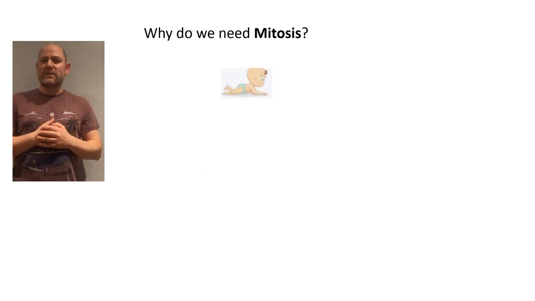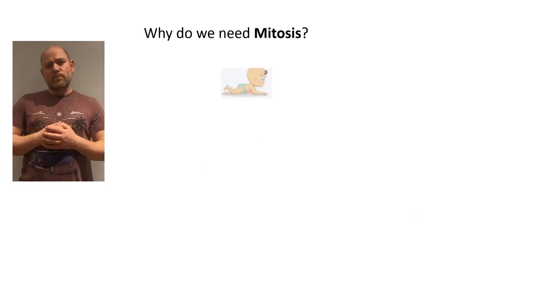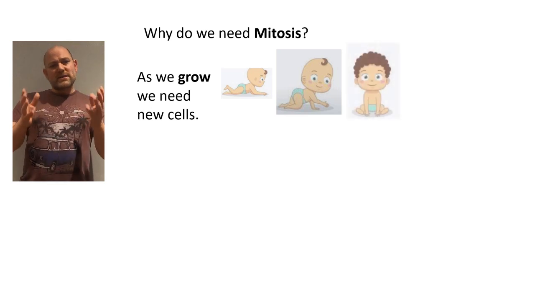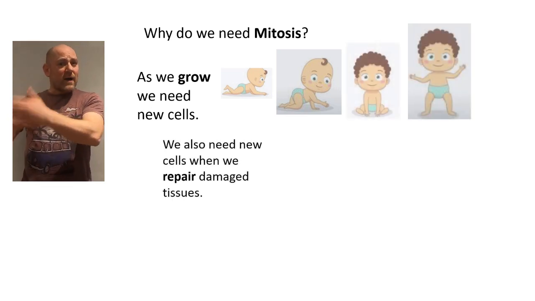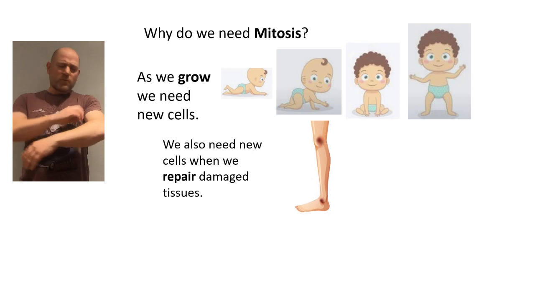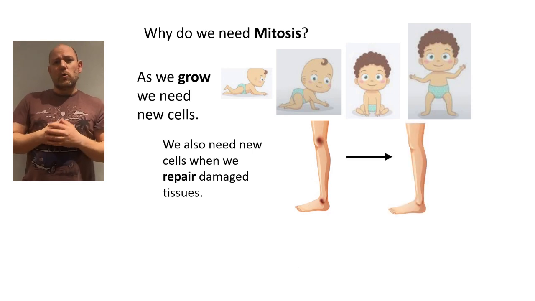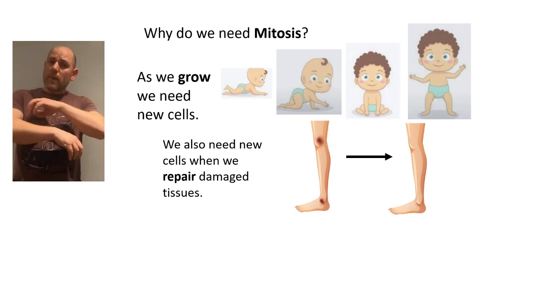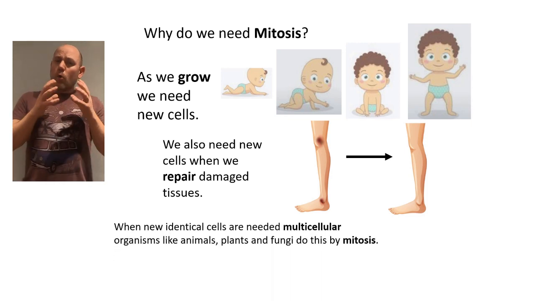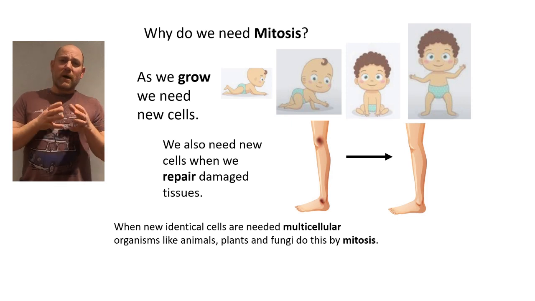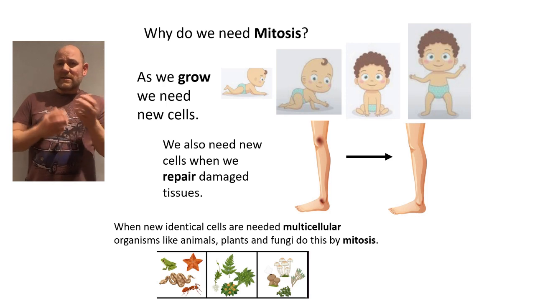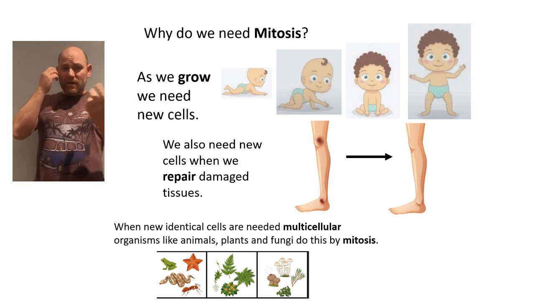So why do we need mitosis? Well, look at this little baby. What's going to happen? Well, it needs new cells. It needs to grow, new skin, new bones, new hair. And so it needs to divide by cell division. Also, what if we get injured? How do we make new skin or new bones? Well, we can repair by mitosis as well, by creating new cells. Now, all multicellular organisms need to do mitosis to make new cells. And multicellular organisms consist of things like animals, plants, and fungi.